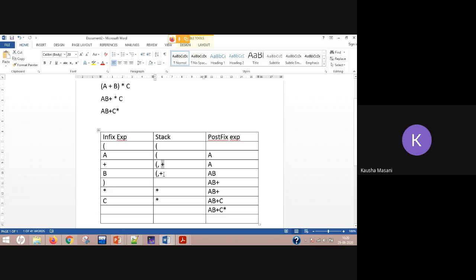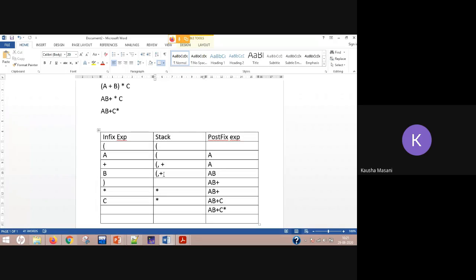So the rules for the operators are clear. If there is an operator present on the top of the stack, check for the precedences. If precedence is higher or same than current, then you pop out. Otherwise, simply push the operator inside the stack.